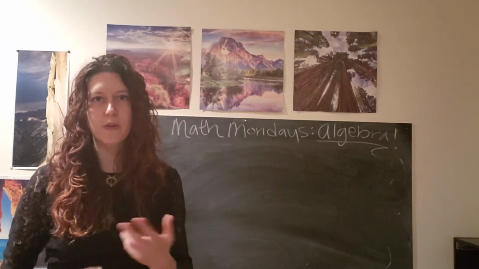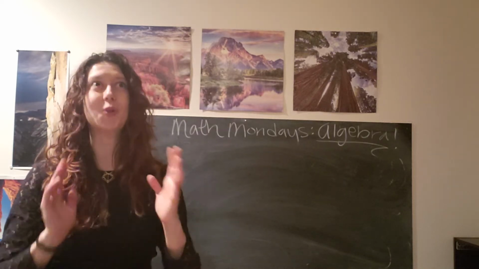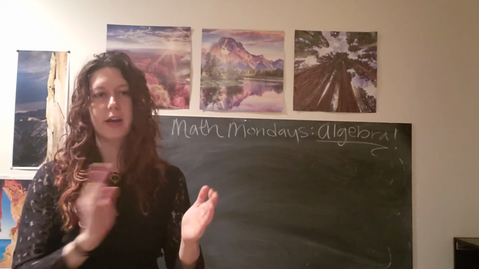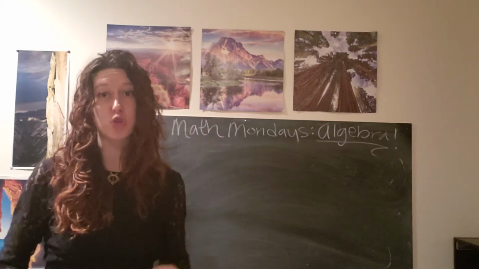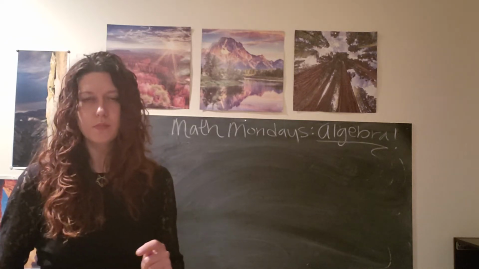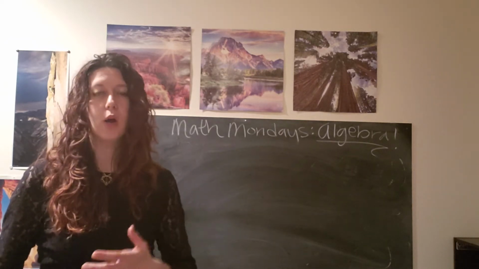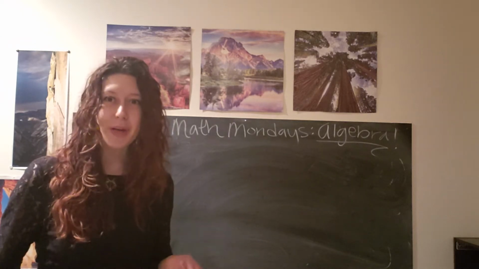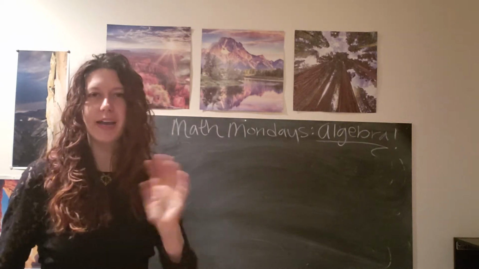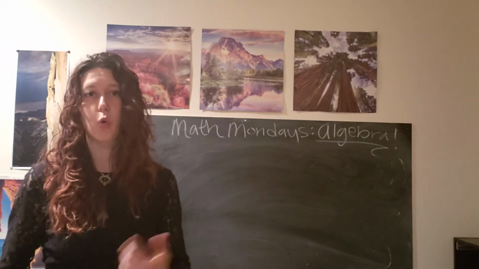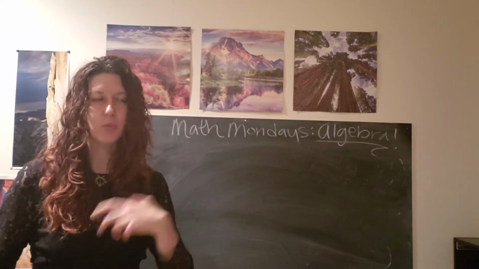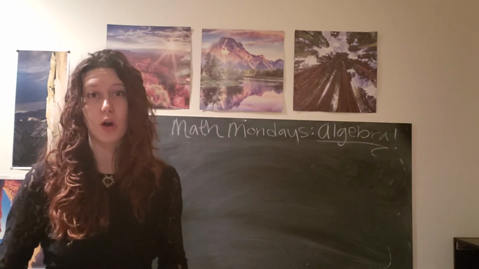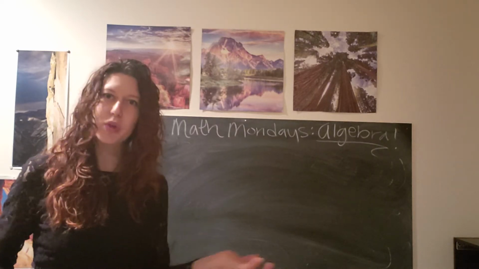I was requested to do a few videos on algebra. There's a lot of topics in algebra, so I want to do kind of a mini series where I cover the big picture concepts in Algebra 1 and 2. That being said, if you do have a topic or a concept in algebra, or a math problem, please let me know and we can tackle it together. In this first episode, I want to talk about order of operations and variables, and we'll use a specific equation as an example to talk about what variables are and how we manipulate them with mathematics.